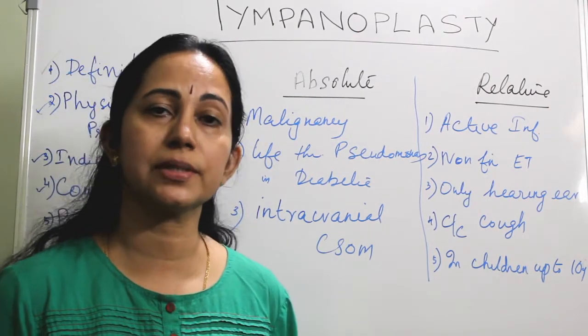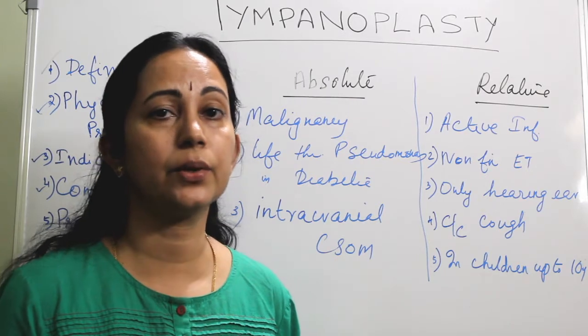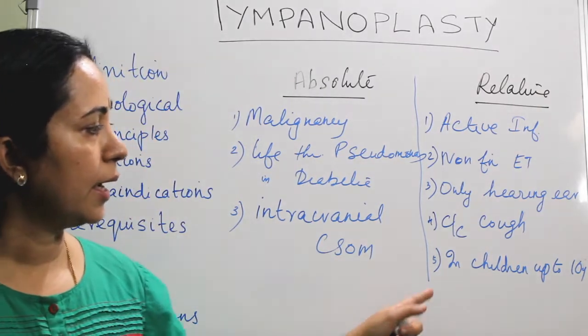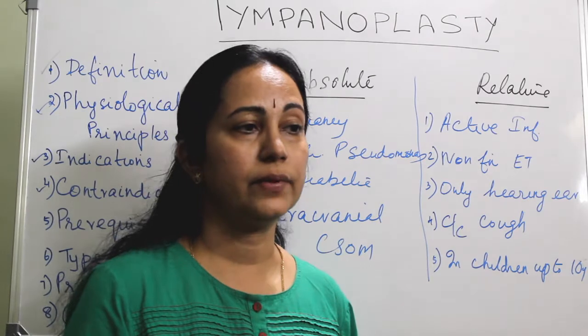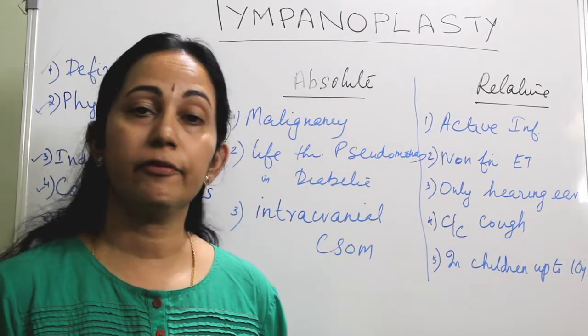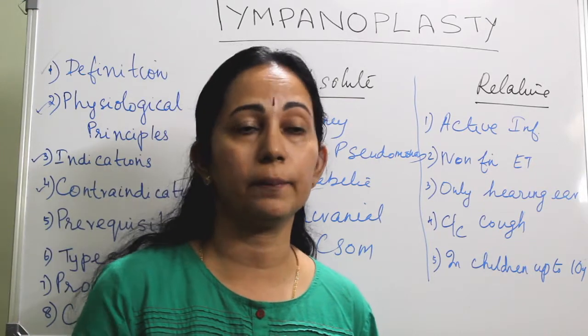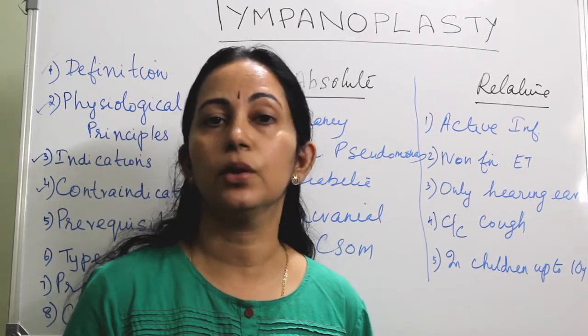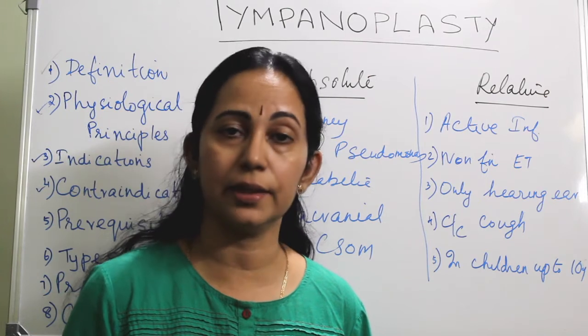The results of tympanoplasty will be less compared to normal patients, and it is better to withhold tympanoplasty up to 10 years of age. Definitely, if there is a cholesteatoma or bilateral perforations of the tympanic membrane, you have to go for tympanoplasty earlier.